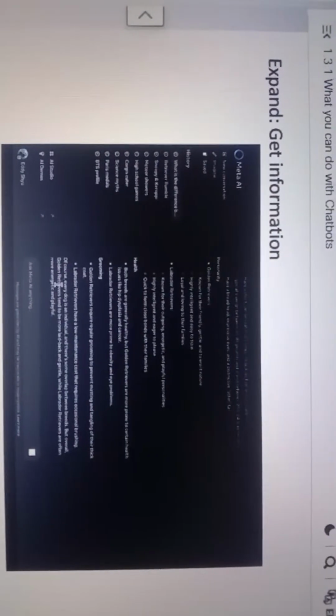Here's an example of asking for information. You can ask it, "What's the difference between a golden retriever and a Labrador retriever?" And you can see that it lists out differences based on different categories like personality, health, and grooming. And by the way, in natural language processing, this type of task is called question answering because you ask it a question and it tries to answer that question.